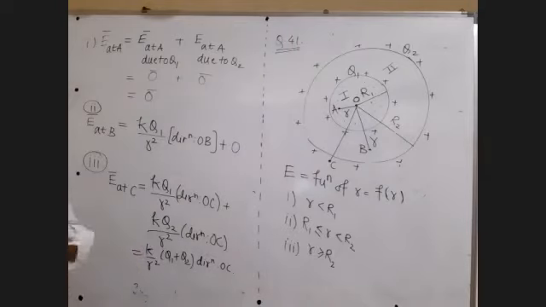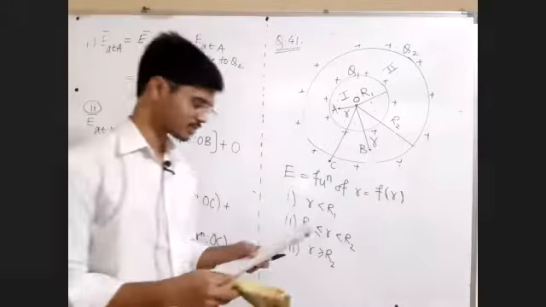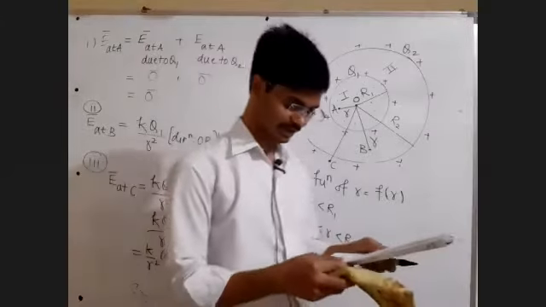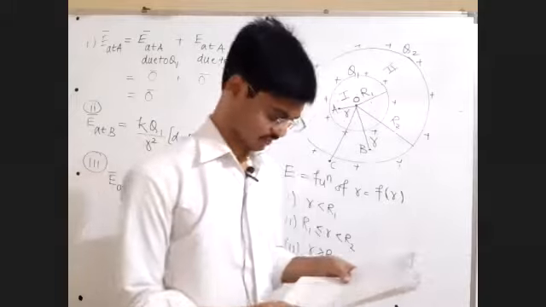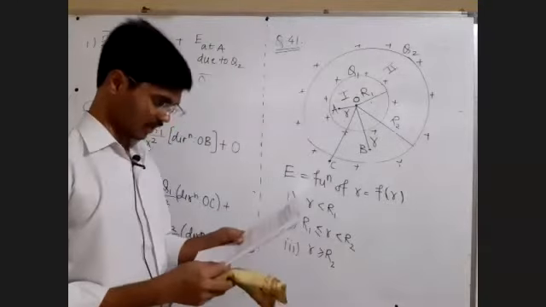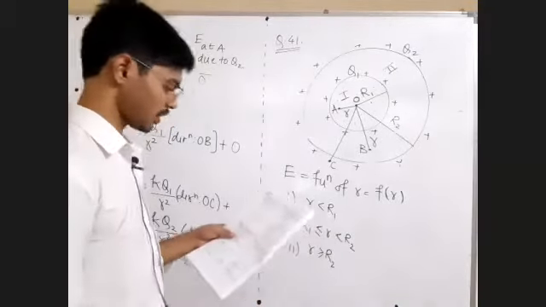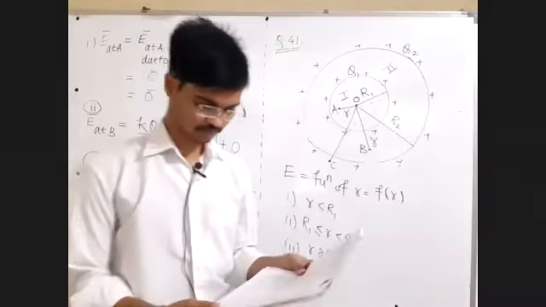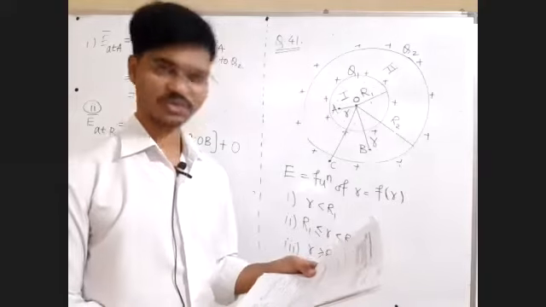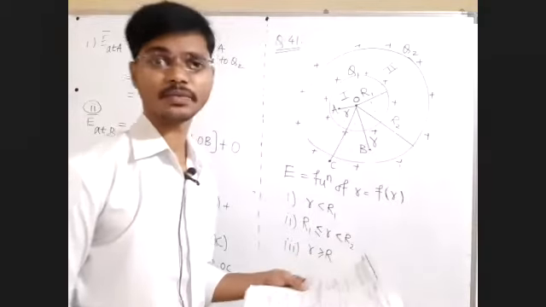Next, question number 42. Let's see what is there in question number 42. It's again an action-reaction question. Question number 39 is repeated there, simply repeated. So question number 42 and 39 are the same, so actually there will not be any need of solving question number 42. Okay, they have asked us to find out the forces, action-reaction pair.